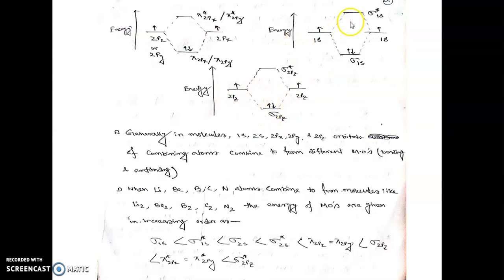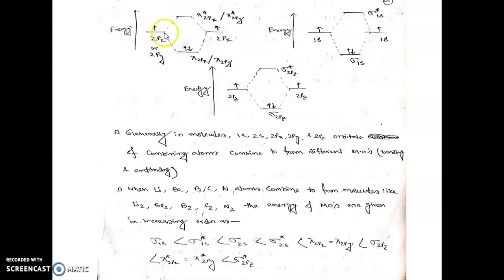Suppose two atoms A and B each contain a 1s atomic orbital and they are combining. They will combine to form sigma 1s and sigma star 1s. Both these two electrons will stay in the lower energy sigma 1s orbital, that means the lower energy bonding MO.